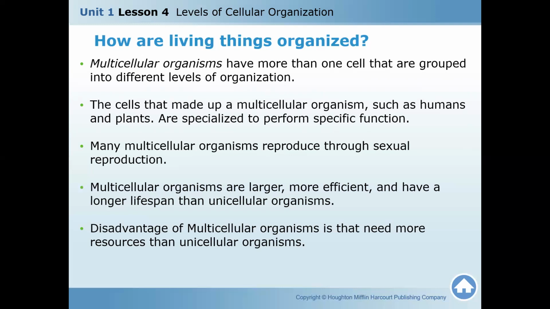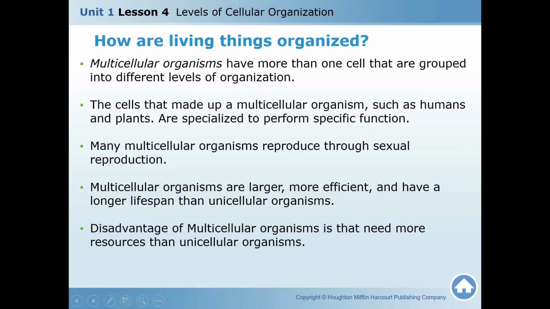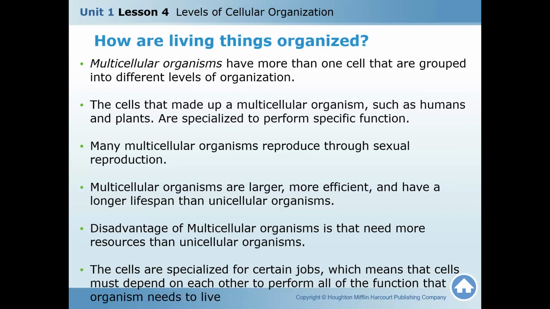The main disadvantage of multicellular organisms is that they need more resources than unicellular organisms, because they are formed of many cells, so they need more resources to stay alive and to do their daily functions.